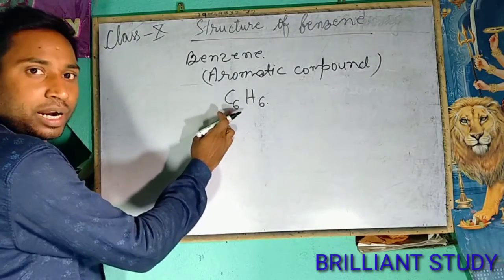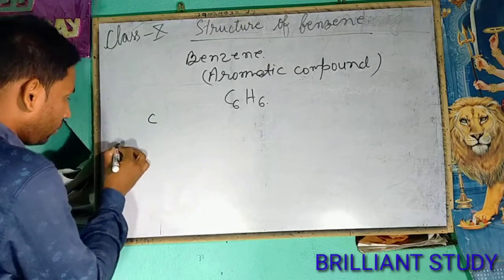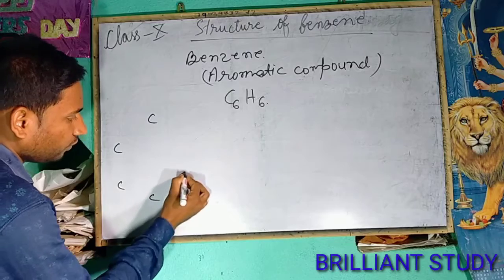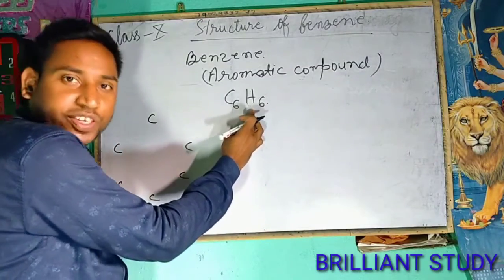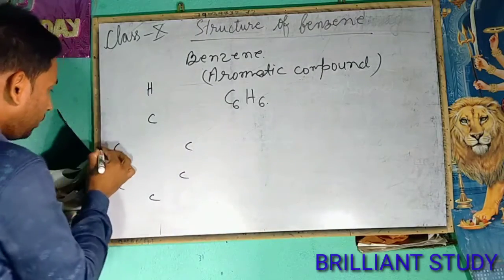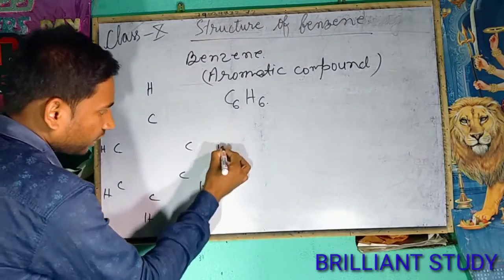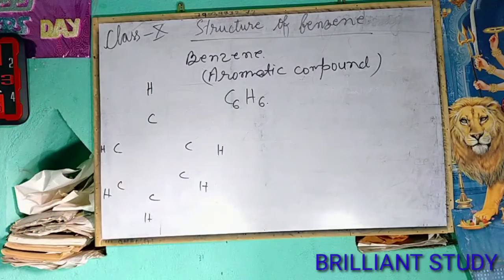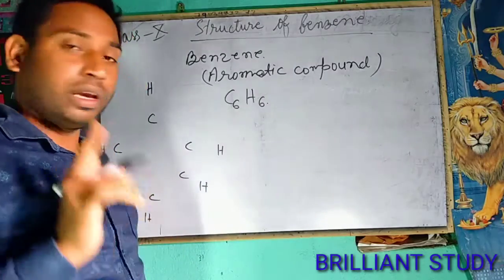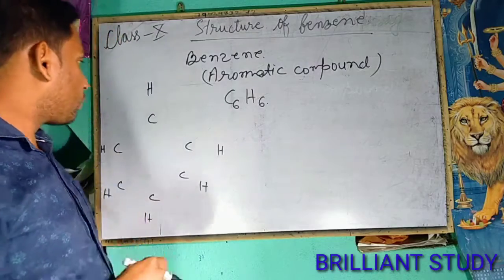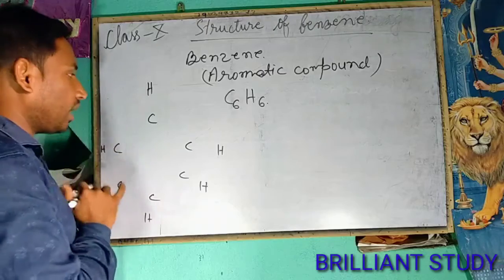Here the number of carbon atoms is 6, so we draw 6 carbon atoms: 1, 2, 3, 4, 5, 6. And the number of hydrogen atoms is 6: 1, 2, 3, 4, 5, 6. We all know that carbon is a tetravalent element, that means it will form 4 covalent bonds. So first of all, try to find the bonds of each carbon.